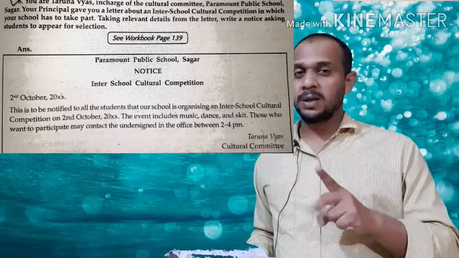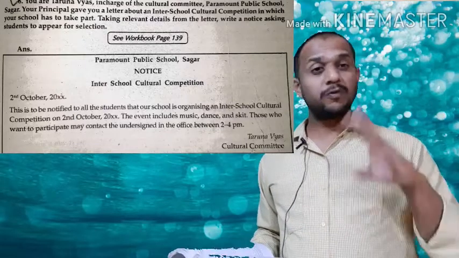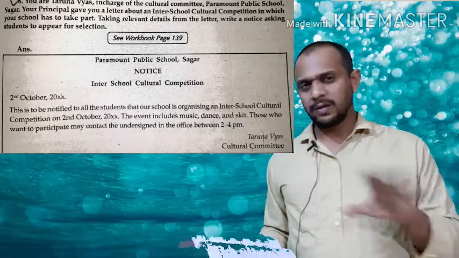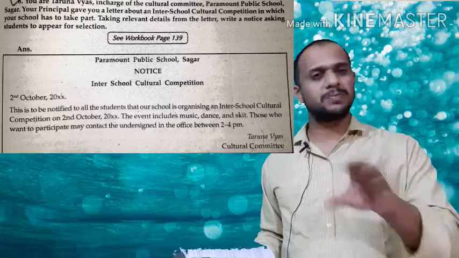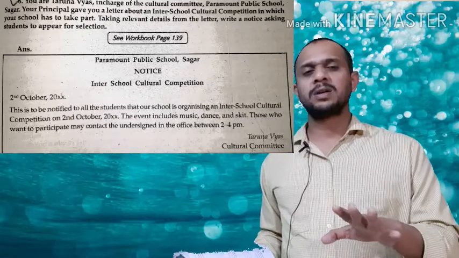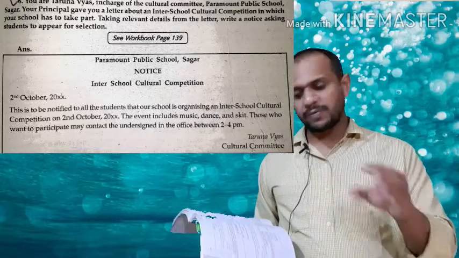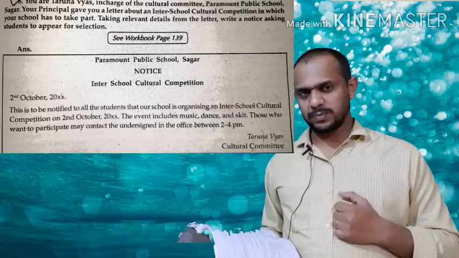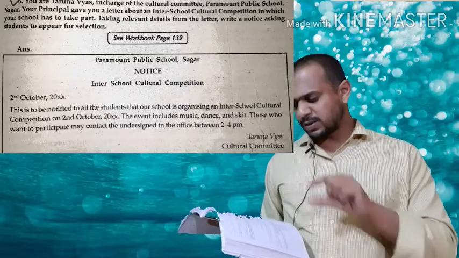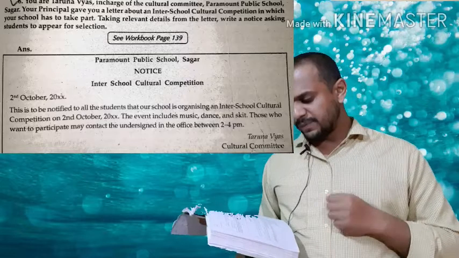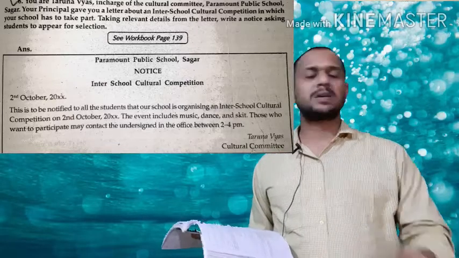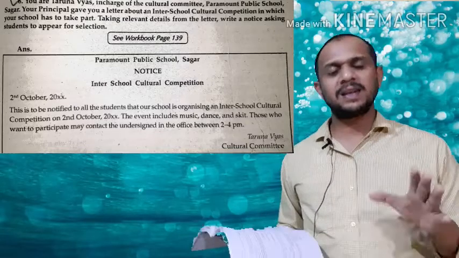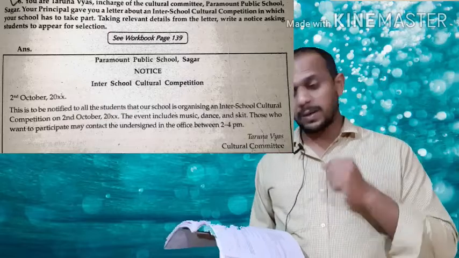What is going to take place, when it is going to take place, and where it is going to take place. Number one, this is to be notified. You see how we start from third person. We start from a demonstrative pronoun, not from first person. So this is to be notified to all the students, meaning you are informing all the students, but you write from third person. This is to be notified to all the students that our school is organizing an inter-school cultural program in the forthcoming days.